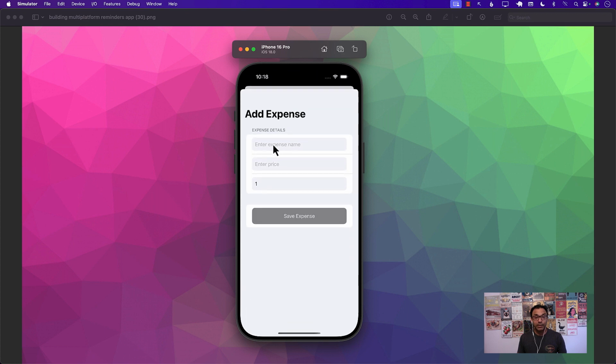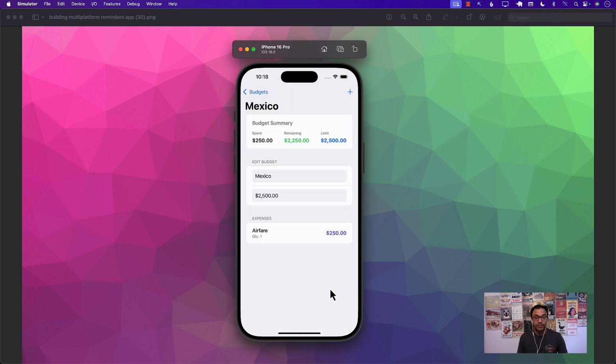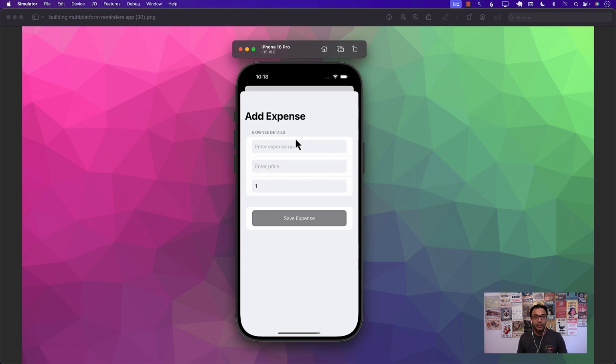So let's go ahead and add some expenses. I will be purchasing the airfare. That's going to be $250. And as soon as you do that, you can see the remaining amount is actually deducting from the airfare. And also I've already spent $250. The limit is $2,500. So it gives you that idea of what is spent, what is remaining, what is the limit. I can go ahead and add some other stuff also.